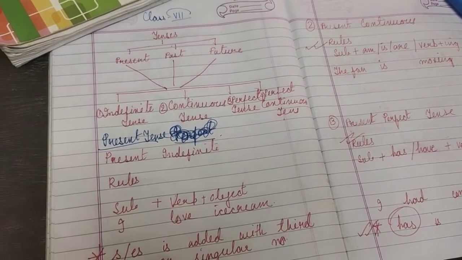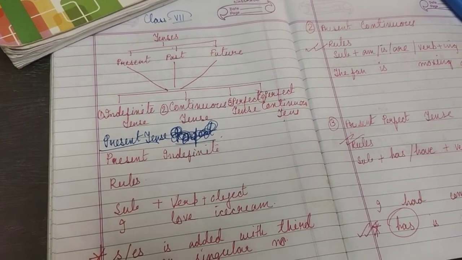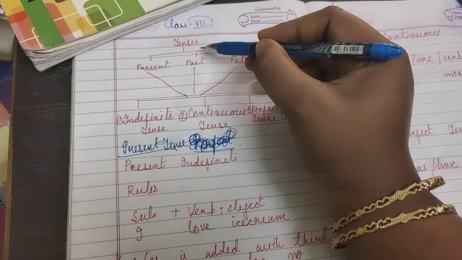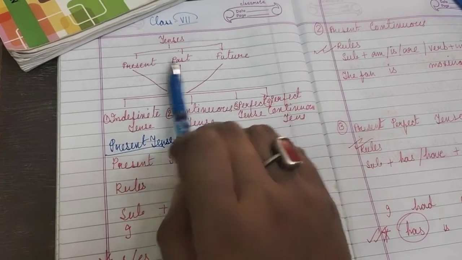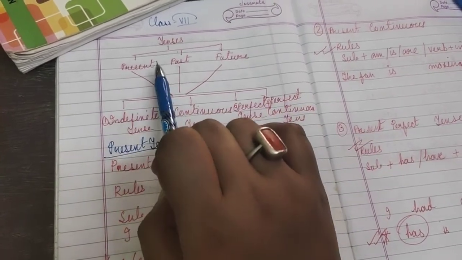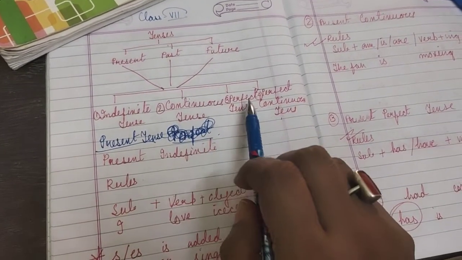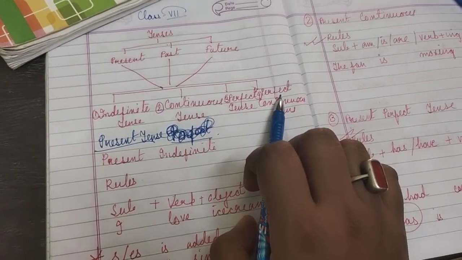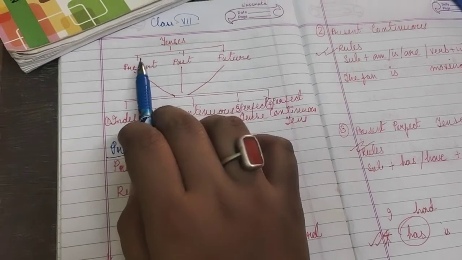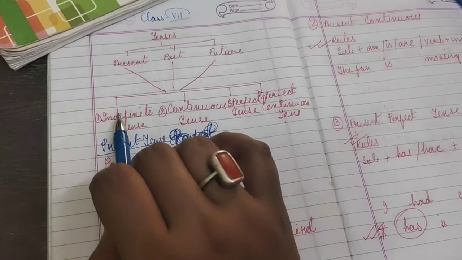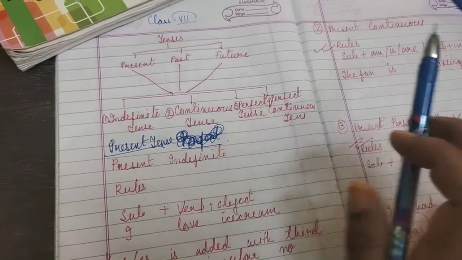Now I have decided to start with your Unit 2 grammar syllabus, and I have decided to start tenses with you. Now students, all of you know tenses are of three kinds: present tense, past tense and future tense. And all these three tenses are again divided into four types: indefinite or simple tense, continuous tense, perfect tense and perfect continuous tense.